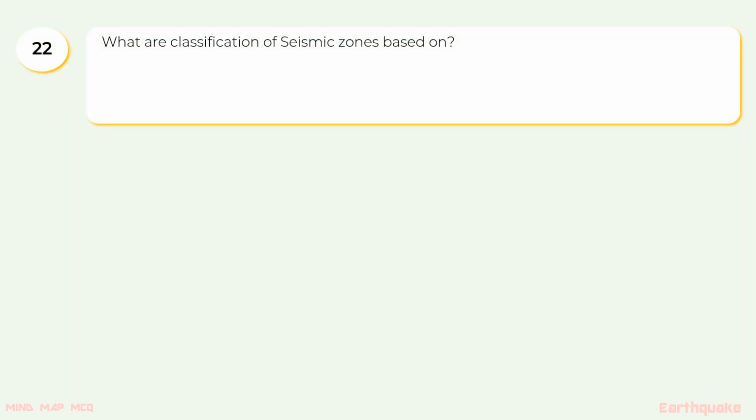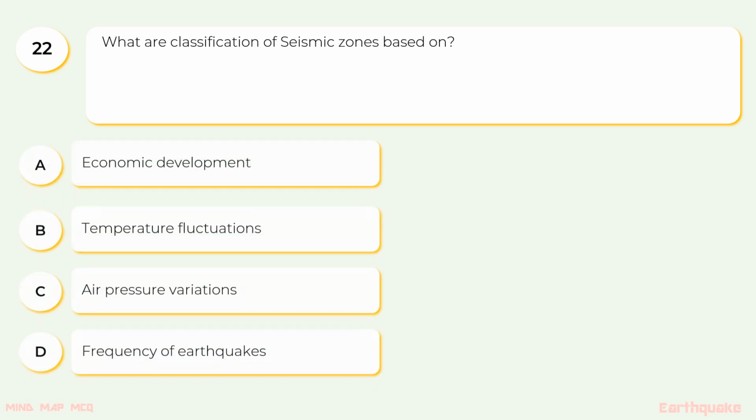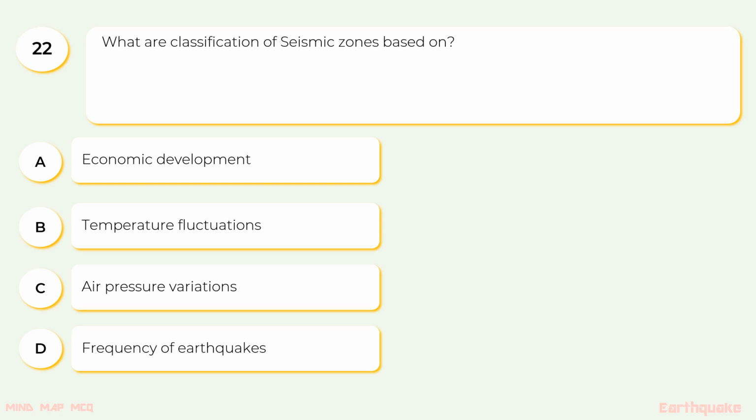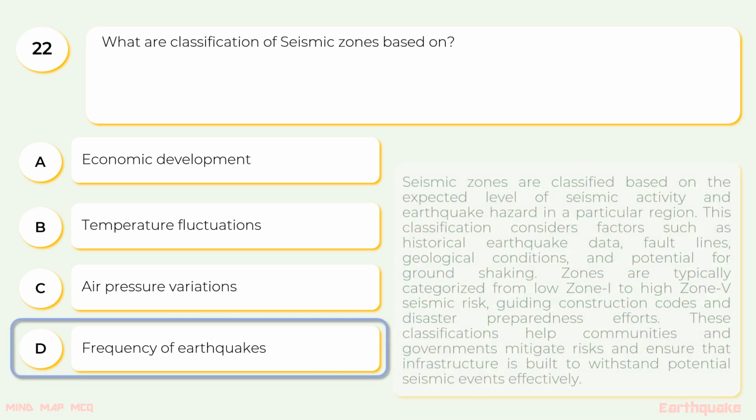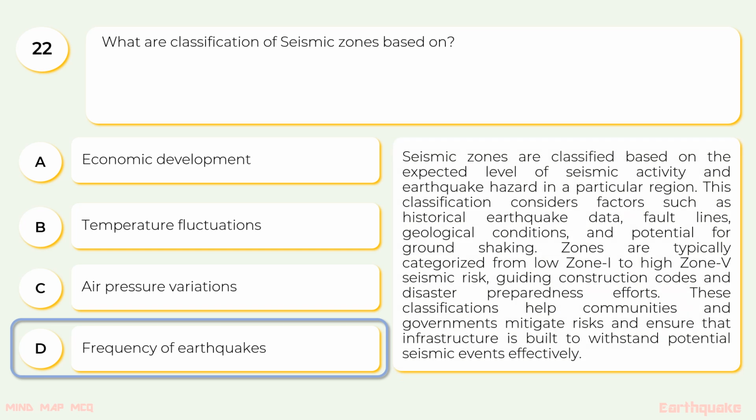22. What are classifications of seismic zones based on? A. Economic development, B. Temperature fluctuations, C. Air pressure variation, D. Frequency of earthquakes. The correct option is D. Frequency of earthquakes. Seismic zones are classified based on the expected level of seismic activity and the earthquake hazard in